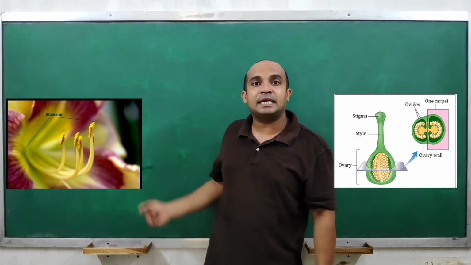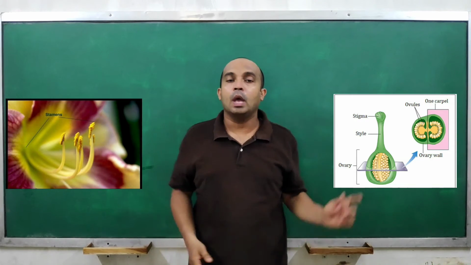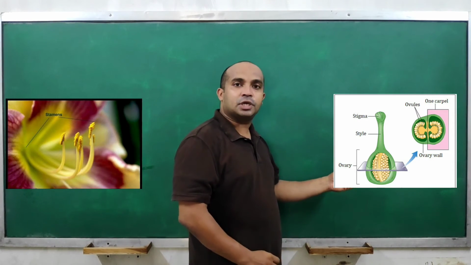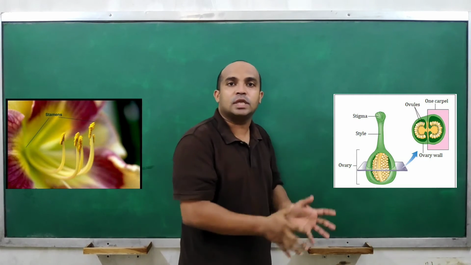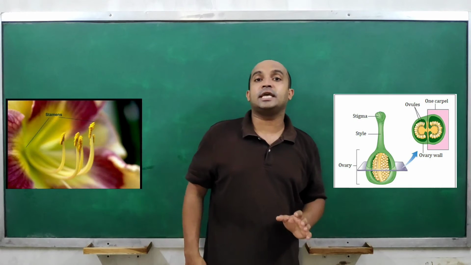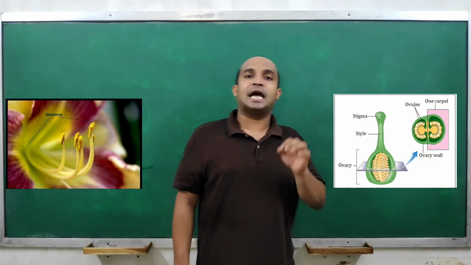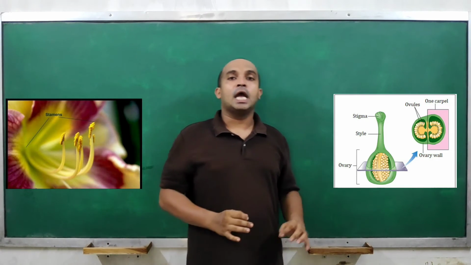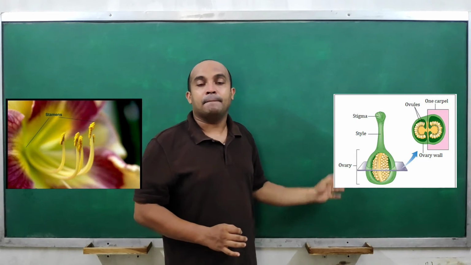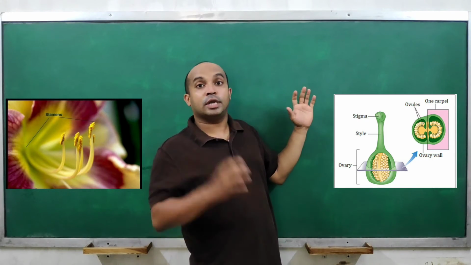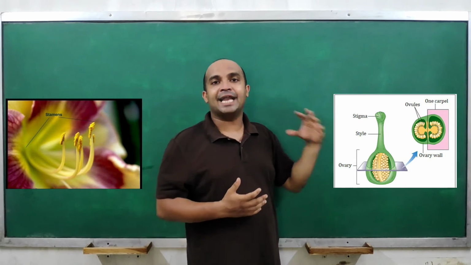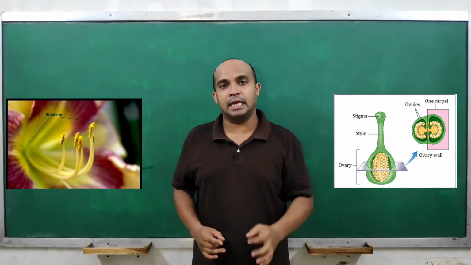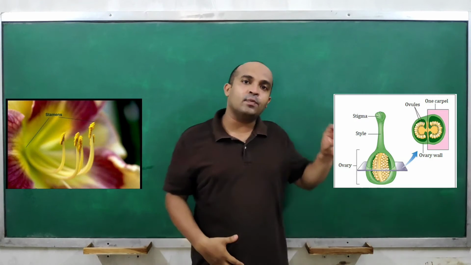In stamen, the filament is just a filament. It was not hollow, while this tube-like structure called style is hollow. Then this tube-like structure at the basal region gets swollen, and this swollen structure is nothing but the ovary, which consists of ovules, and these ovules are bearing female gametes. Understood? This ovule, which is present in the ovary, a part of the basal region of the carpel, sorry, not stamen, carpel, which is a unit of the whole gynoecium, has a female gamete in it. Understood? So understood where the male gamete is lying and where the female gamete is lying.